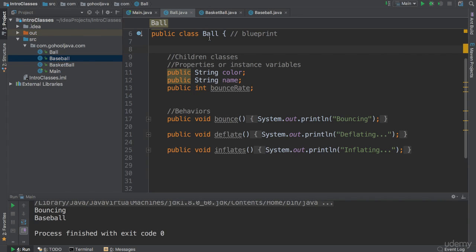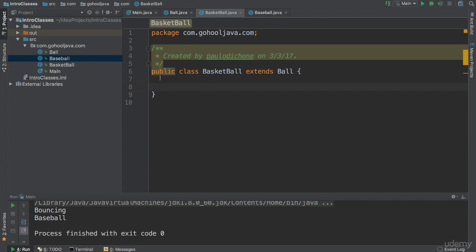Okay, so in order for us to differentiate the children classes from the parents, remember, we're still getting everything from mom and dad, but we want to differentiate ourselves, right? Because we are our own individuals, and that's very possible. The way you do that, you can go back here, because remember, this is just a class, just like any other class, except it extends or inherits from ball, which means we can even put our own properties here.